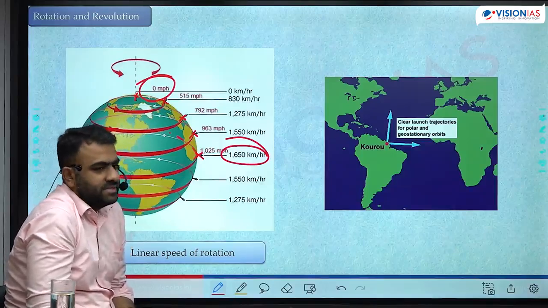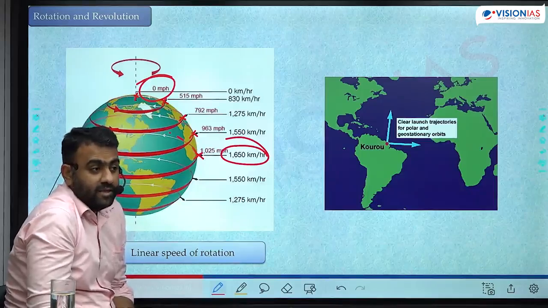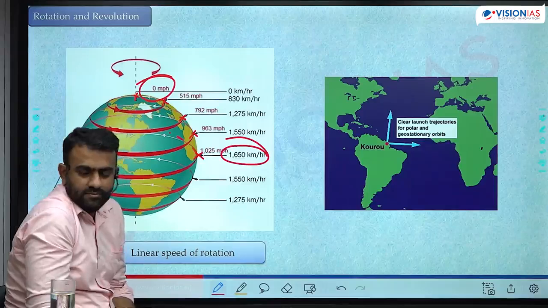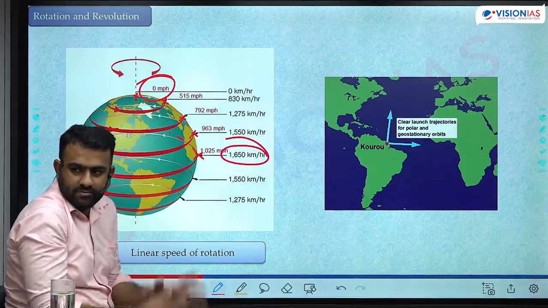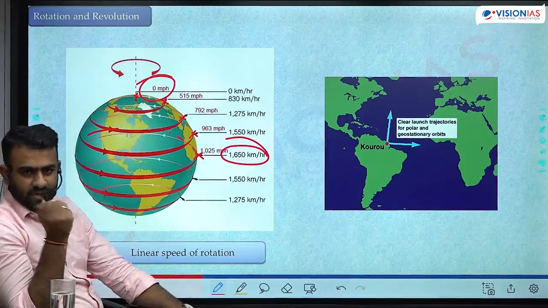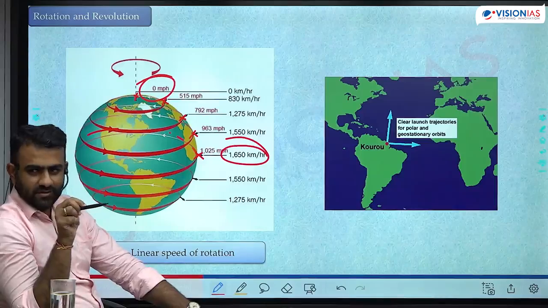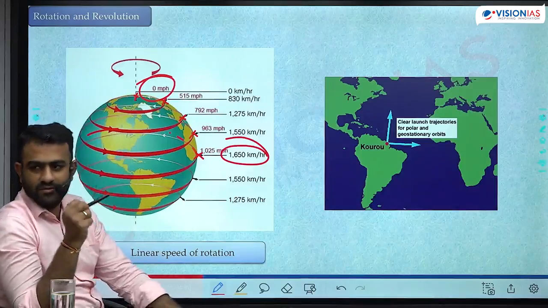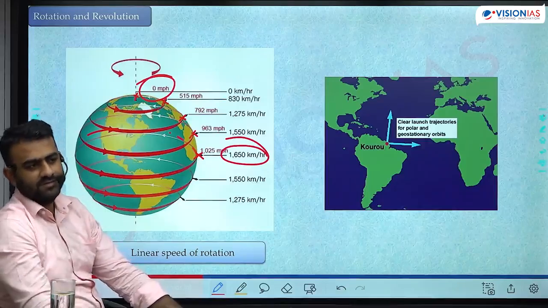Why do we not feel this speed of rotation? Itna high speed, why do we not feel that? Because of gravity. Gravity holds us back. And also because of the precision at which the Earth is rotating. You will feel the speed only when there is an increase or decrease in the speed. When acceleration happens, you will get that push. When there is a brake, then you will go ahead. Then only you will feel that speed. Earth rotates in such a precise manner, we will never feel that.